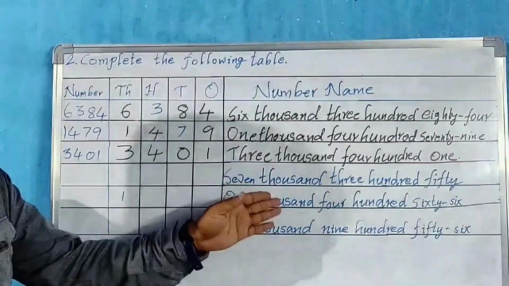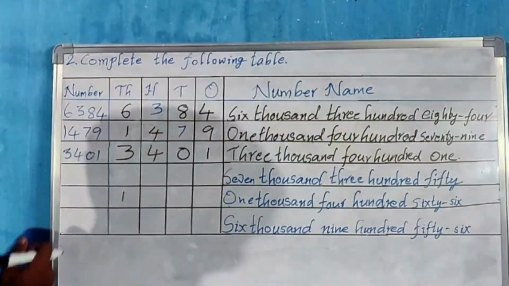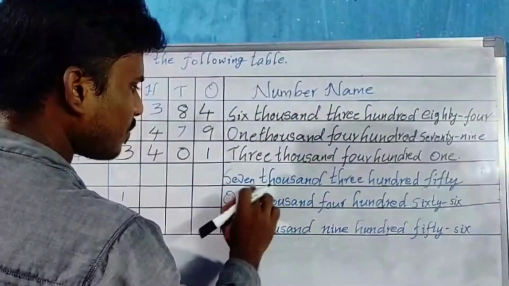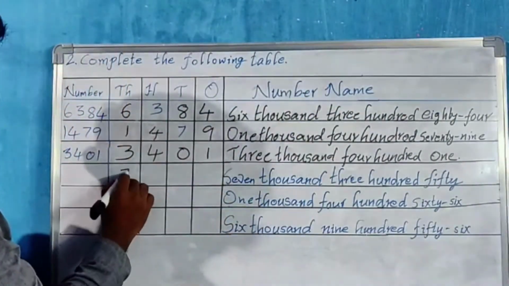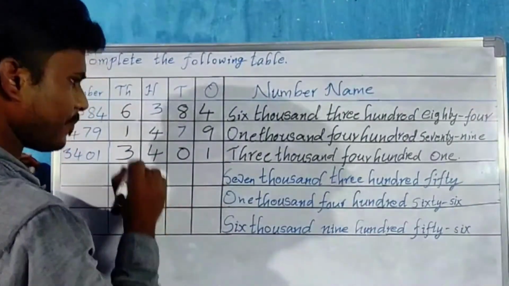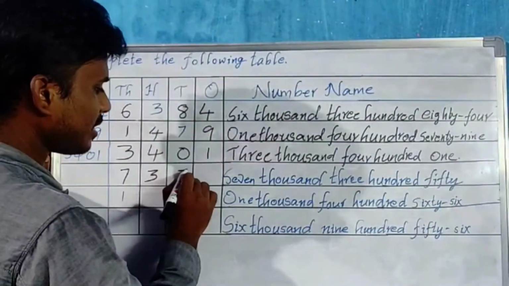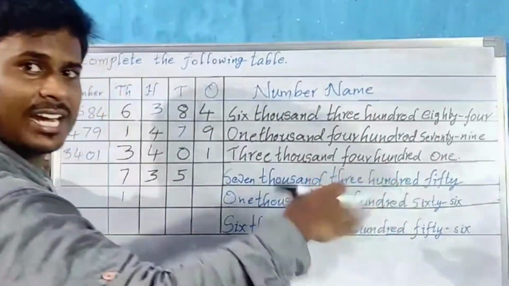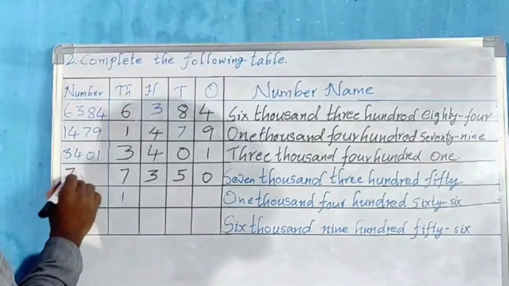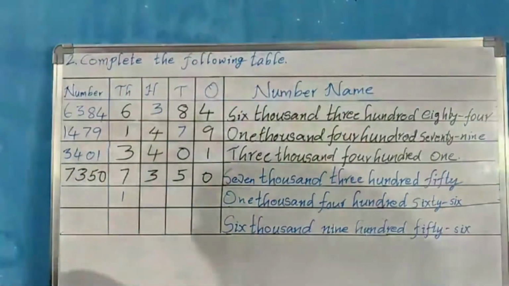Now in these 3 we have the number names already given. We have to fill the numbers. First let us come from the highest place, thousands place. In thousands place we have 7. So let us fill this 7. Hundreds place we have 3. And directly 50, means in tens place 5, 50, and in the ones place there is nothing, so 0. So what is the number now? 7350. Okay.